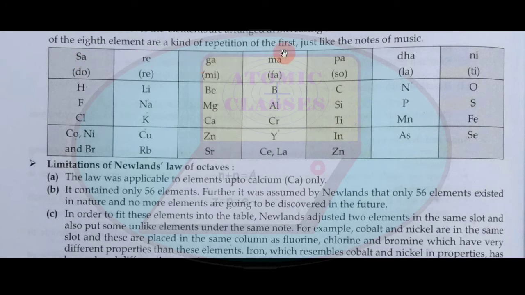Sa, re, ga, ma, pa, da, ni. Hydrogen, lithium, beryllium, boron, carbon, nitrogen, oxygen. Fluorine, sodium, magnesium, aluminum, silicon, phosphorus, sulfur. Chlorine, potassium, calcium, chromium, titanium, manganese, Fe. Cobalt, nickel and bromine. Copper, rubidium, zinc, strontium, yttrium, cerium, lanthanum. Indium, zinc, arsenic and selenium.